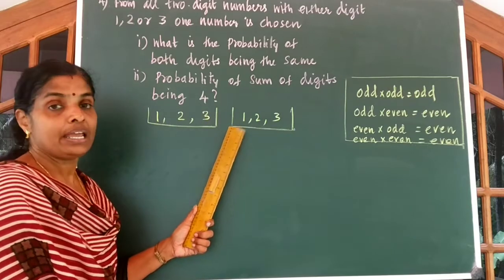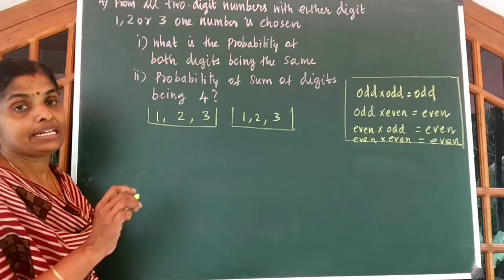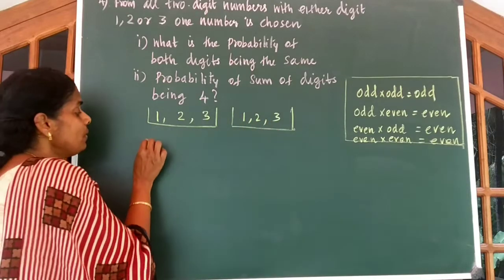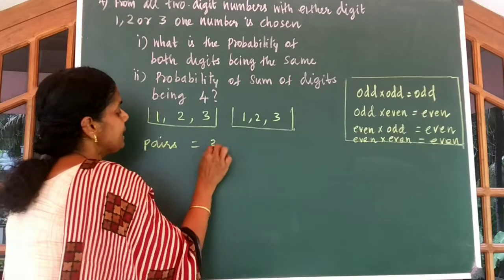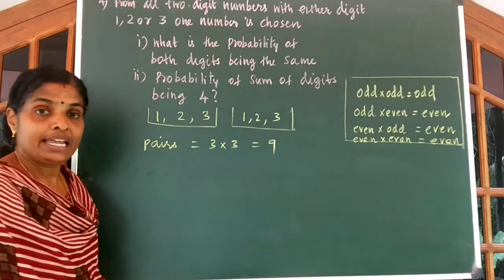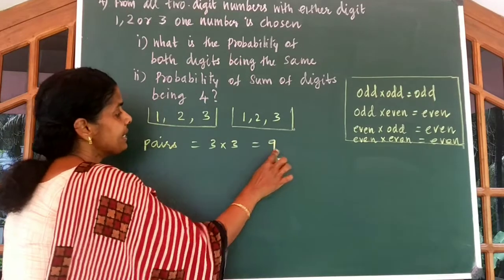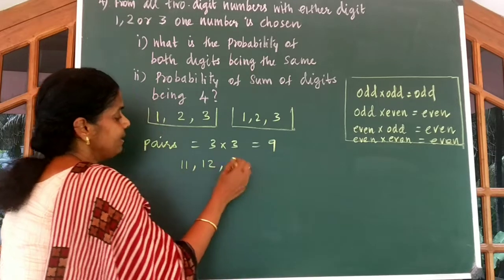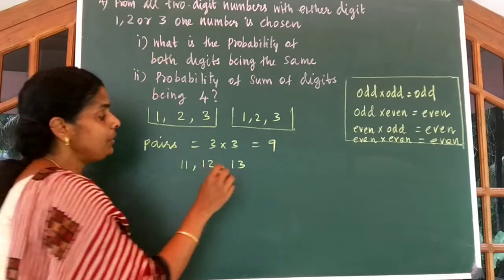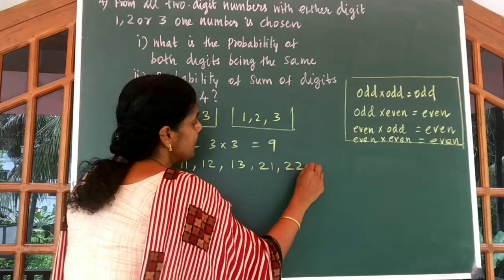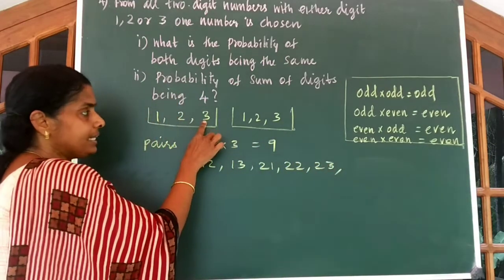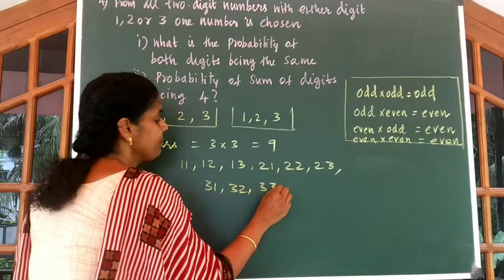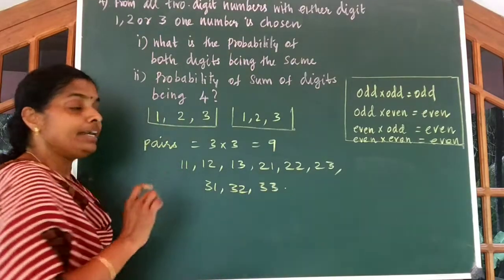Using 1, 2 and 3, how many possible pairs you can write? Here we have 3. 3 into 3 gives you 9 pairs. So possible pairs are 3 into 3, which is equal to 9. Let us write the numbers. So we can write 1 with 1 gives you 11, 12, 13. Now with 2, you will be able to write 21, 22, 23. Now with 3, you can write 31, 32, 33. So these are the 9 numbers.